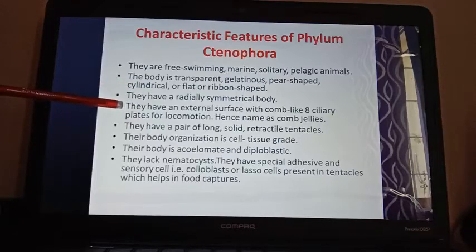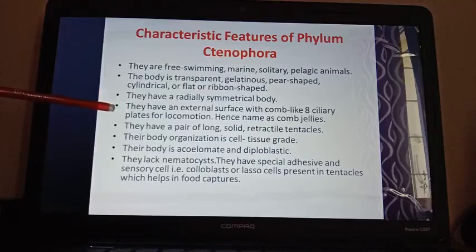Very, very important character. In every phylum, you can find one special characteristic. Like for the phylum Porifera, the pore bearers, the osculum point is very important. For the Cnidaria, the coelenteron cavity point is very important.